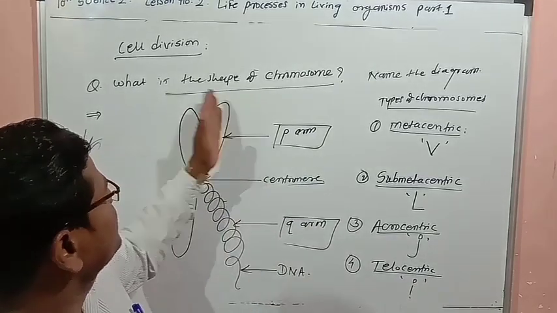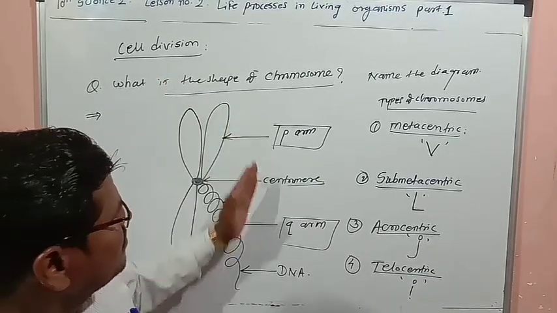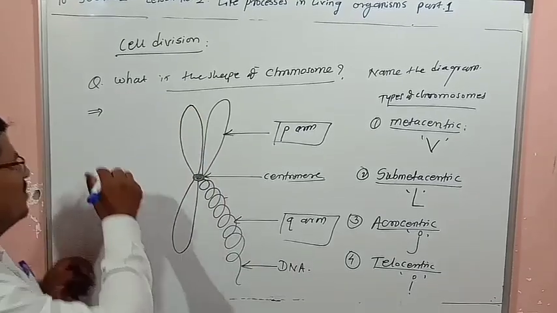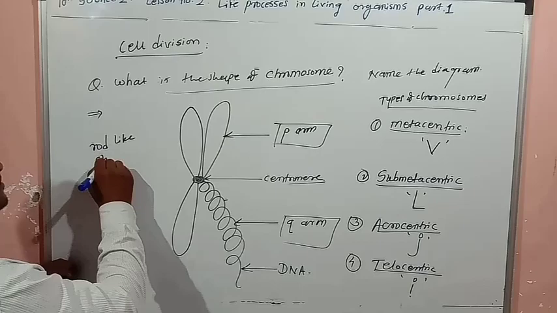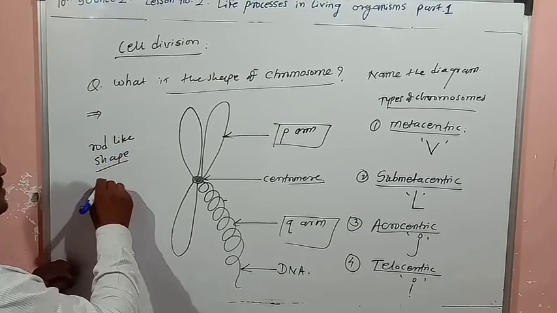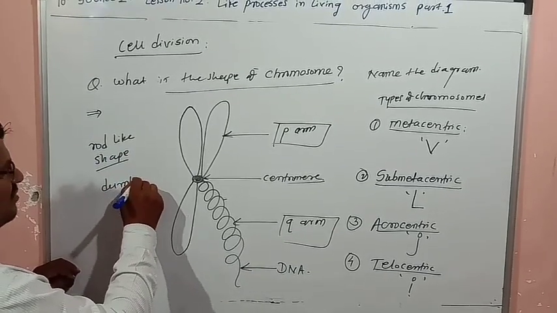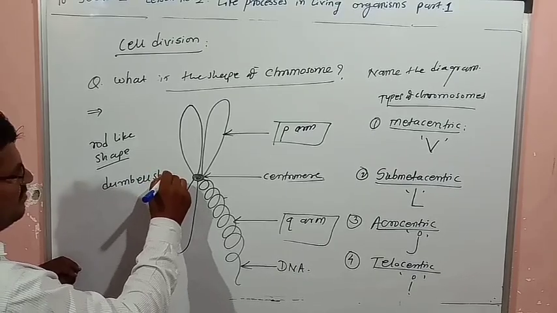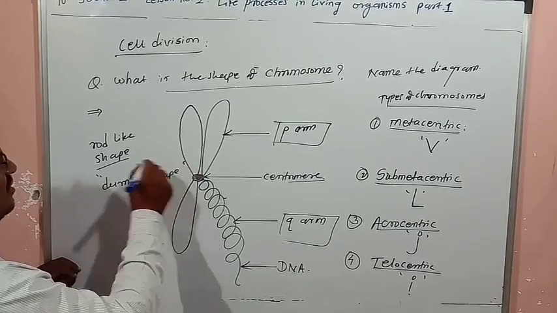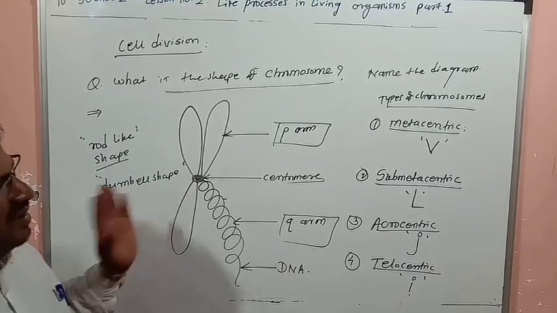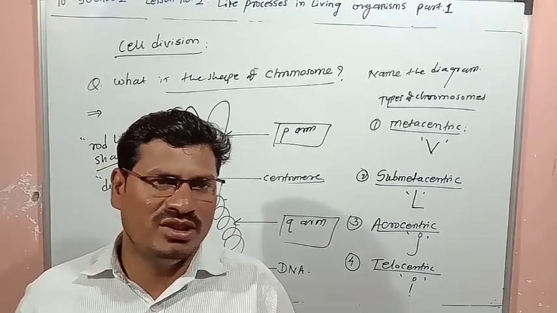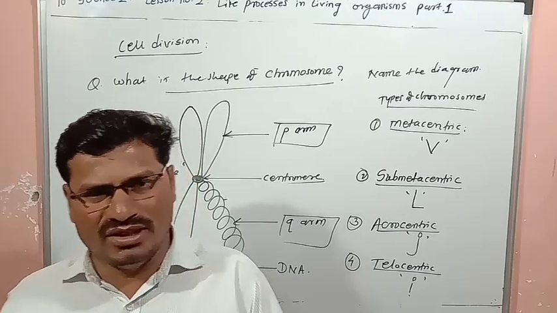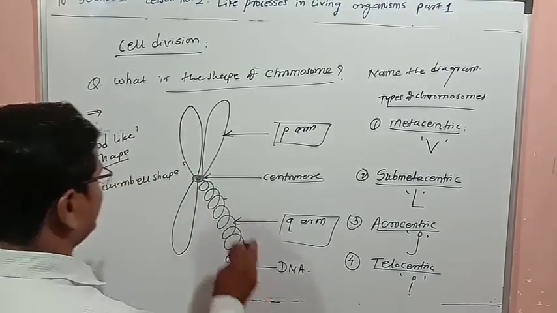We have studied the shape of the chromosome, which is rod-like or dumbbell shape. So after this, we are going to learn the types of cell division.